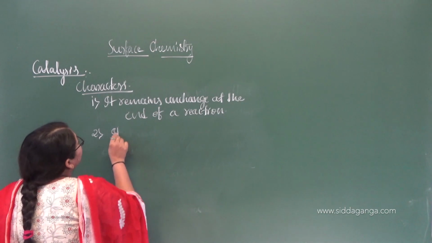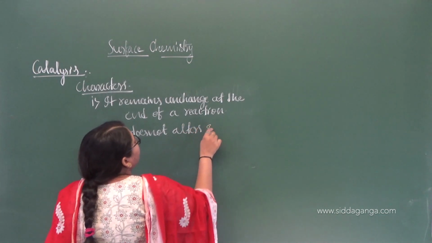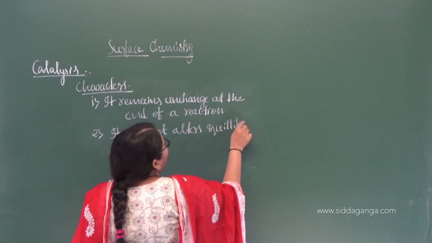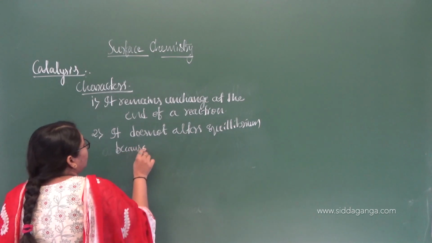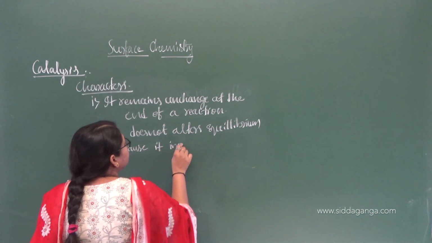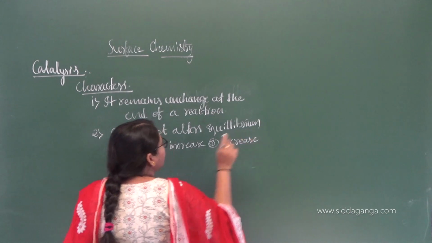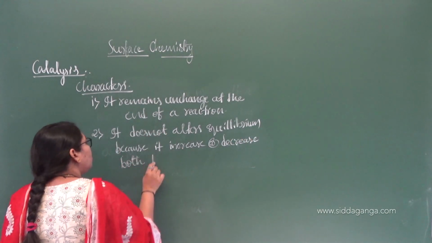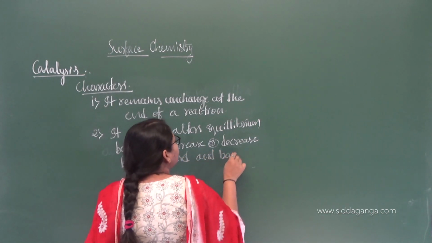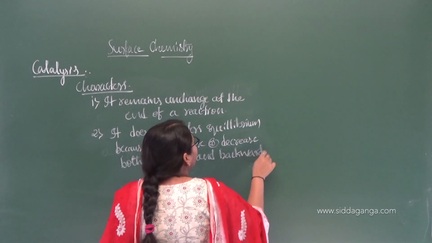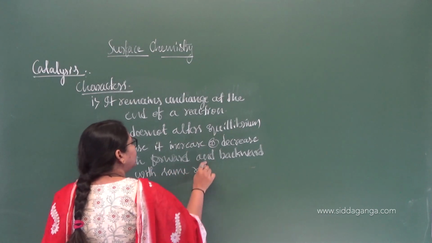It does not alter the equilibrium, because it increases or decreases both forward and backward reactions with the same rate, right?